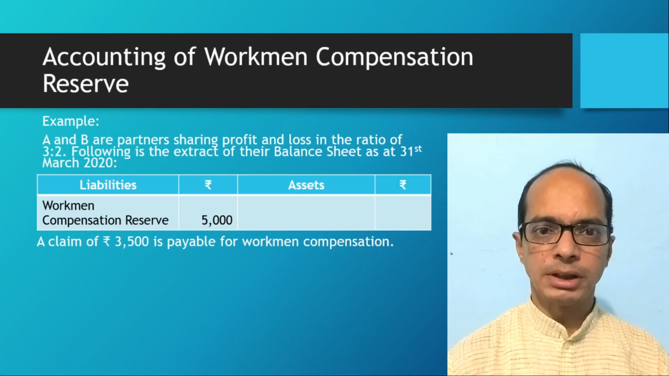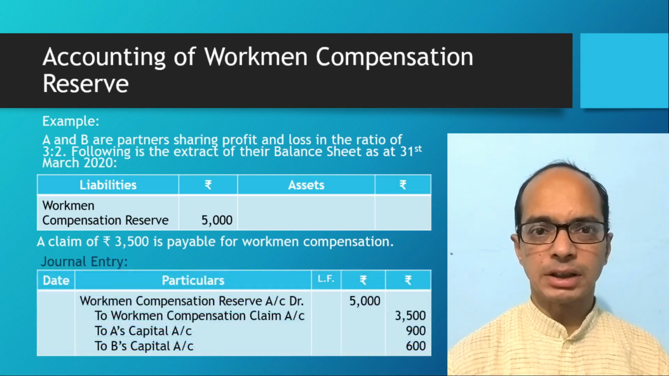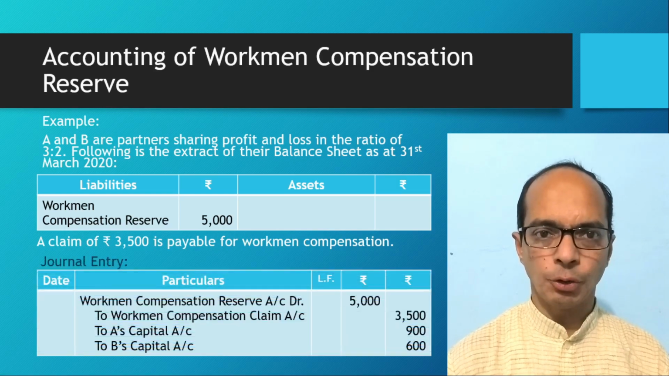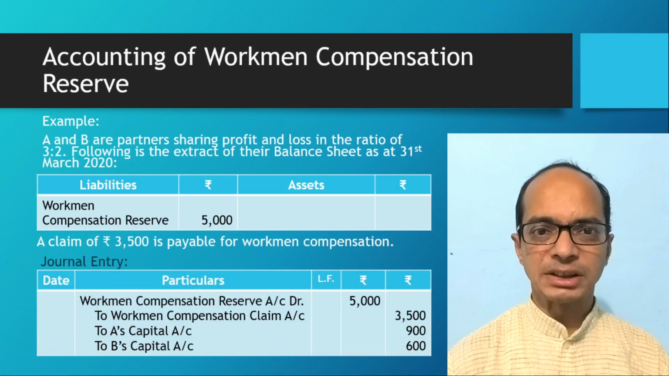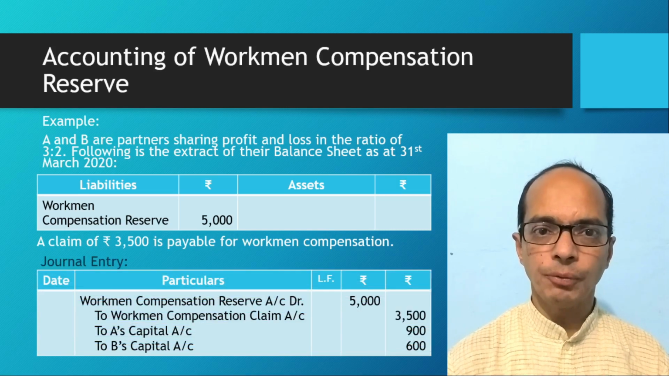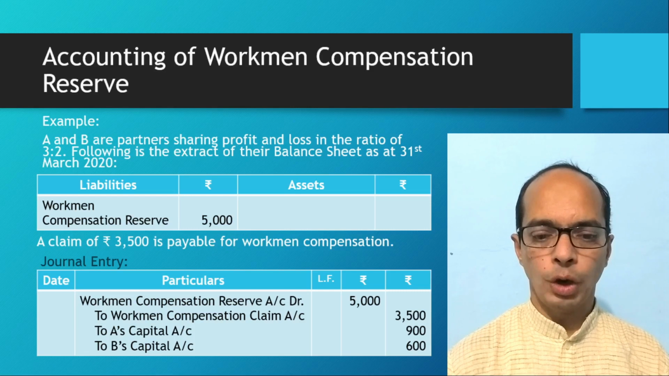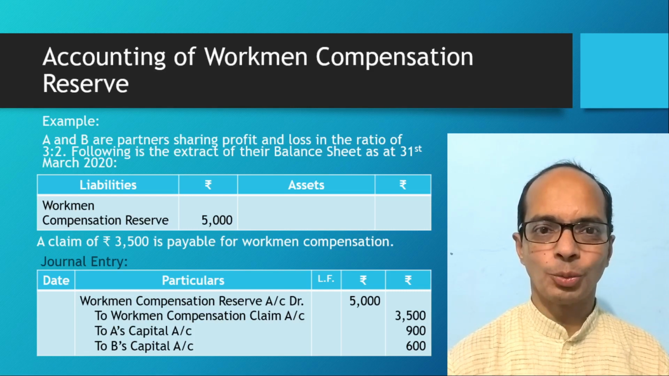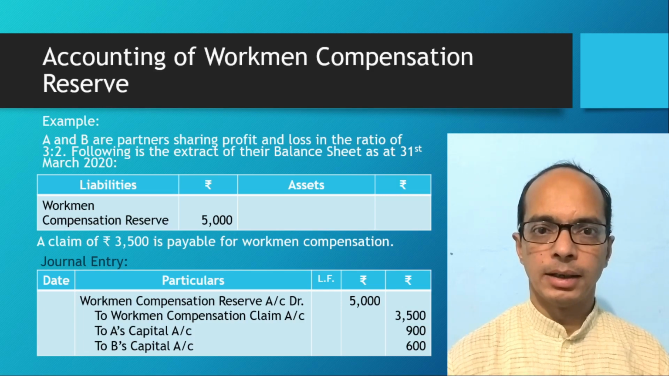That amount will be distributed amongst the partners in old profit sharing ratio, means between A and B in the ratio of 3:2. So in this case, we will pass journal entry: workman compensation reserve account debit with rupees 5,000 to workman compensation claim account rupees 3,500, to A's capital account rupees 900 and to B's capital account rupees 600. Is it clear?